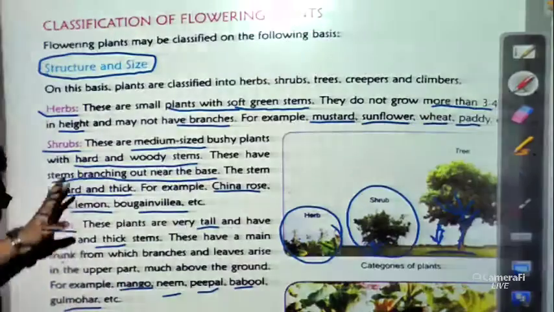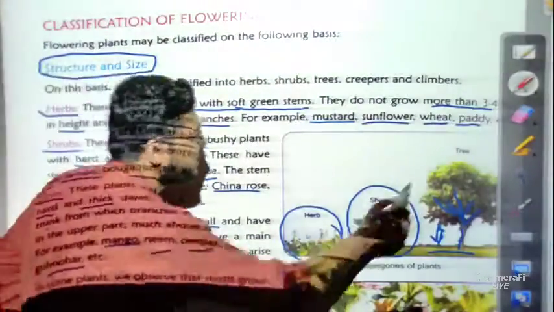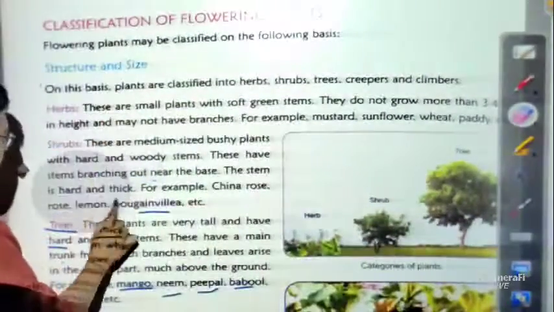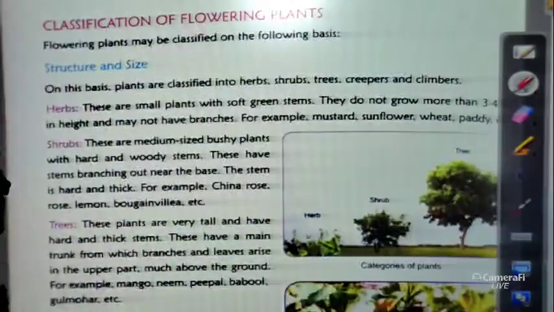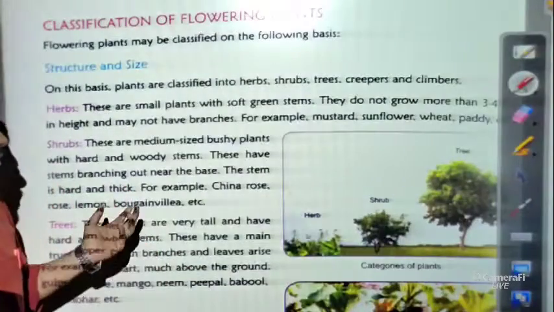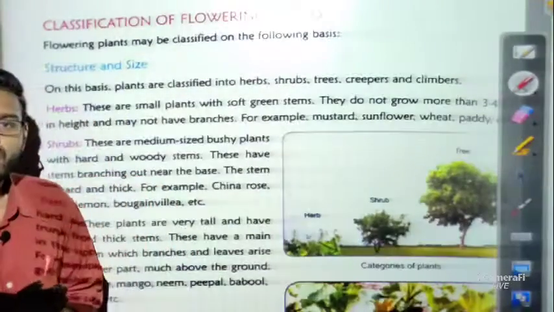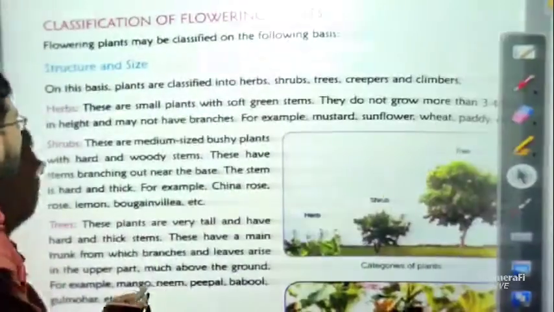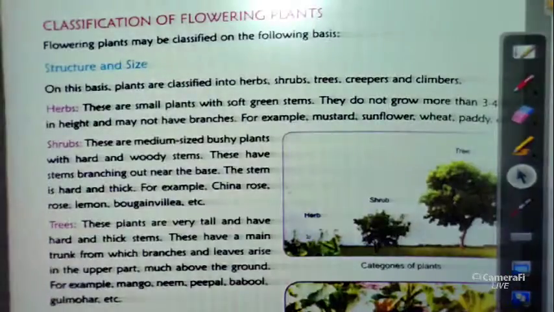So students, these are our structure and size based classification. Let me remove all these things. The main question that will come in your examination from this part is something like this: differentiate between herbs, shrubs and trees. So you have to remember at least 2 points with some examples. Then you can easily differentiate between these 3 things. So we have classified our flowering plants by structure and size.